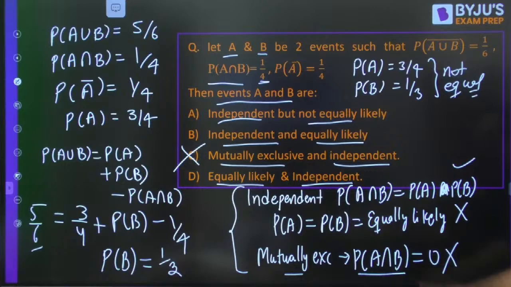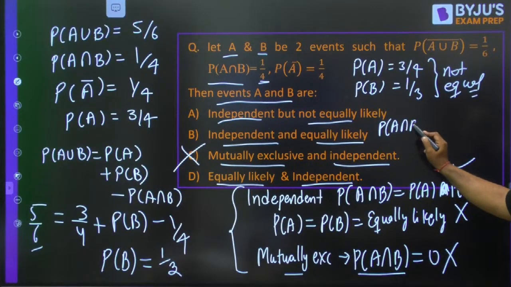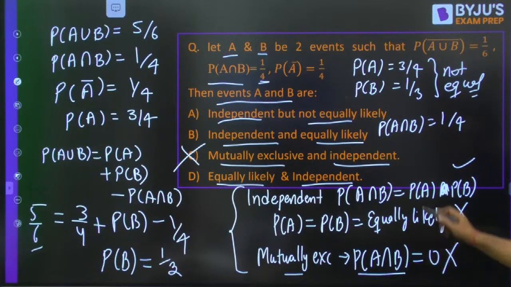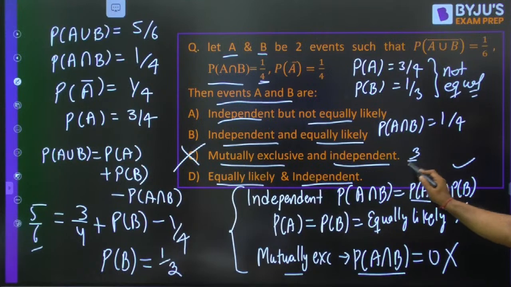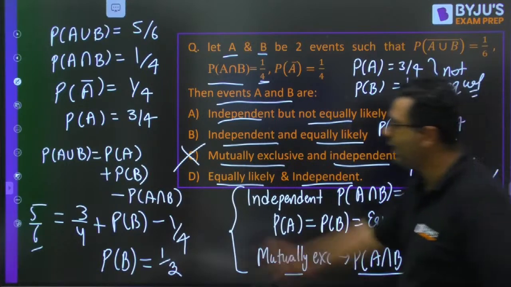Okay. But if you will see probability of A intersection B, which is 1 by 4. What is probability of A? 3 by 4. Probability of B, 1 by 3. Yes, it is coming 1 by 4. It is correct. So they are independent but not equally likely. A is correct.